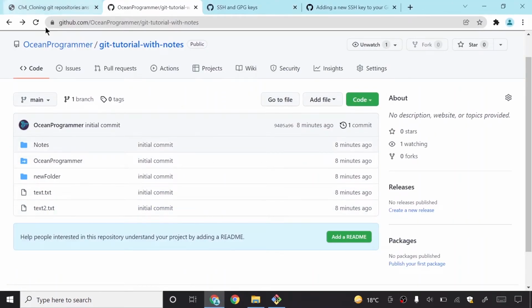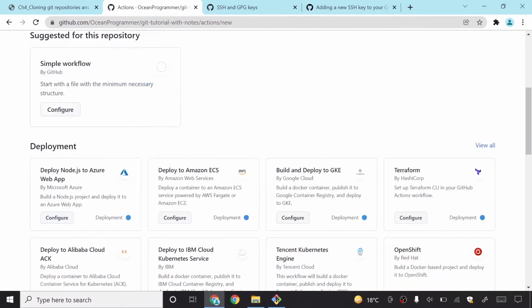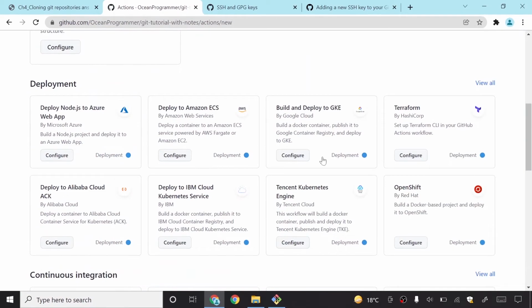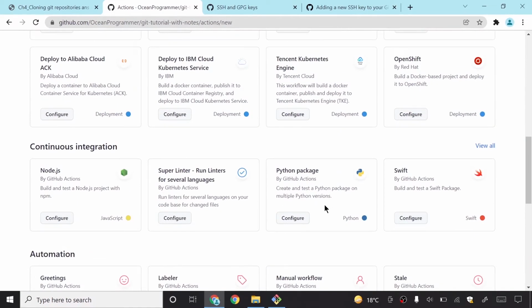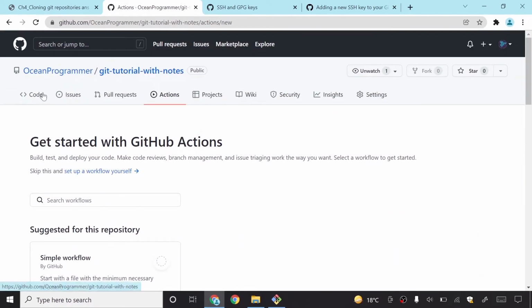So here inside this there are many tabs: issues tab, there is pull request and then actions. You can see these things. There is also deployment. So I will see them later on.